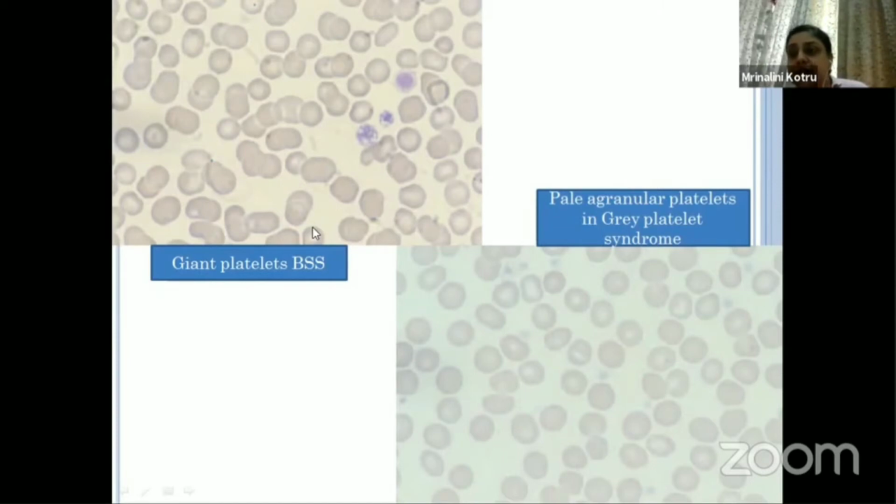That will clinch the diagnosis that the patient has a congenital, superficial, mucosal bleeding tendency, and MPV is high, and there are large platelets on the peripheral smear, and there is no other condition. The screening coagulogram shows normal PT and APTT, and low platelet counts. With this platelet morphology, it is Bernard-Soulier syndrome.